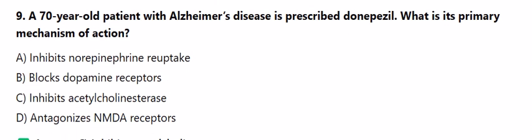9. A 70-year-old patient with Alzheimer's disease is prescribed donepezil. What is its primary mechanism of action? A. Inhibits norepinephrine reuptake. B. Blocks dopamine receptors. C. Inhibits acetylcholinesterase. D. Antagonizes NMDA receptors. Answer C.